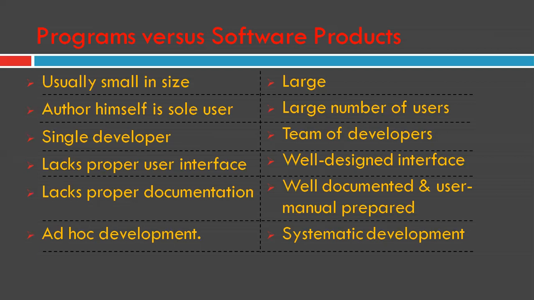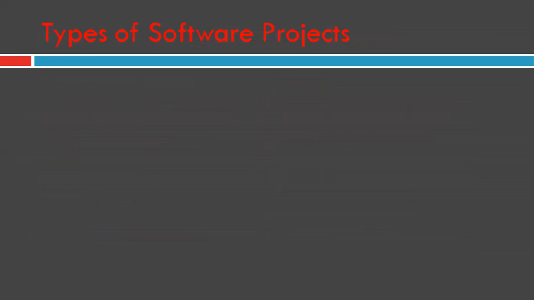A software development company is typically structured into a large number of teams that handle various types of software development projects. These projects are basically concerned with the development of either software products or some sort of software services. Now let us distinguish between these two types of software development projects. The first one is software products.